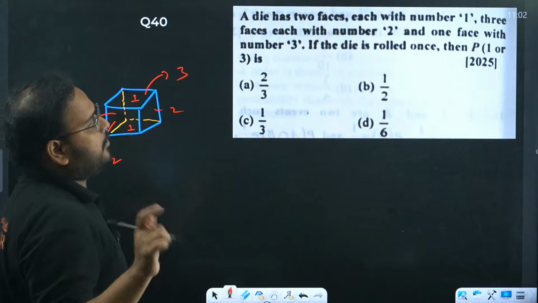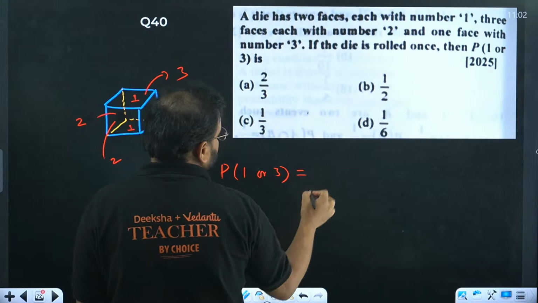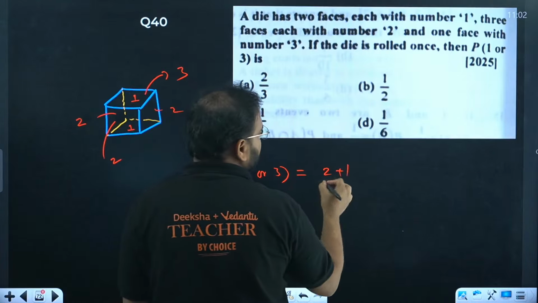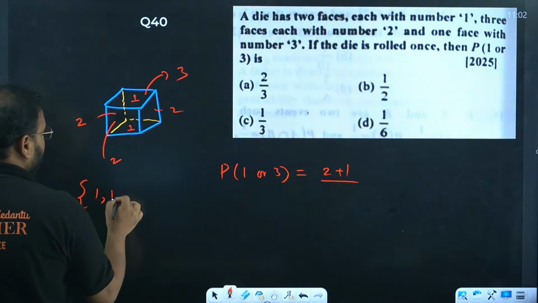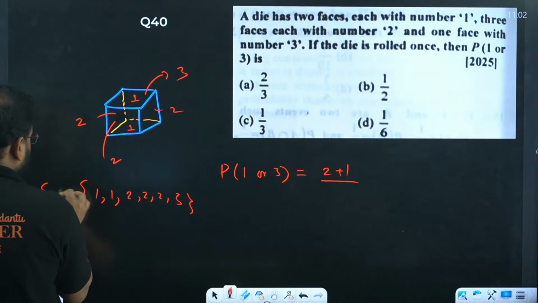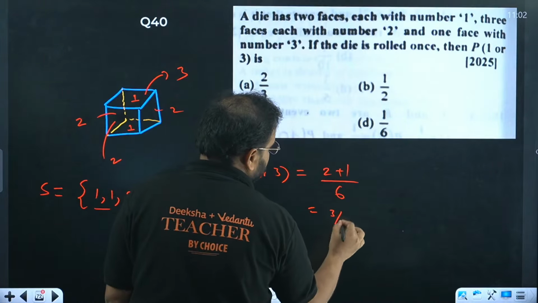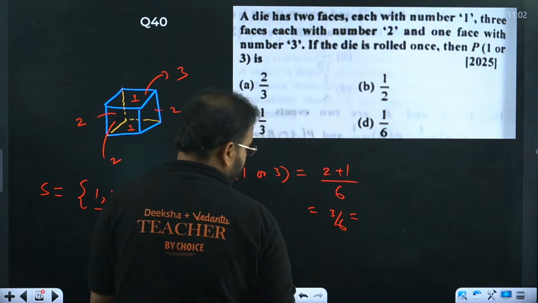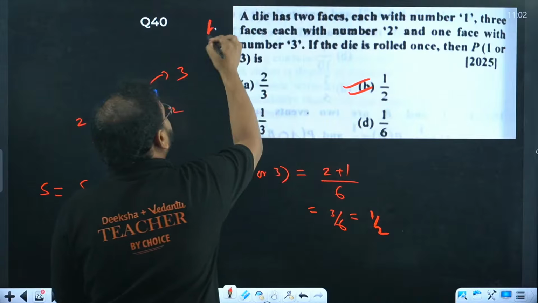What are they asking? Probability that we're supposed to get 1 or 3. So 1 comes 2 times, and 3 comes 1 time. If you look at the sample space, we have 1, 1, 2, 2, 2, and 3. That's my sample space. So 1 coming 2 times, 3 coming once. So we have 2 plus 1, total is 6. Answer is 3 by 6. So answer is what? 1 by 2. B is correct. 40, B is correct.